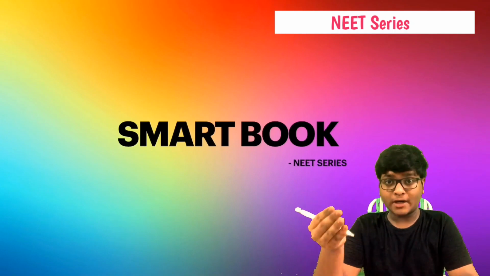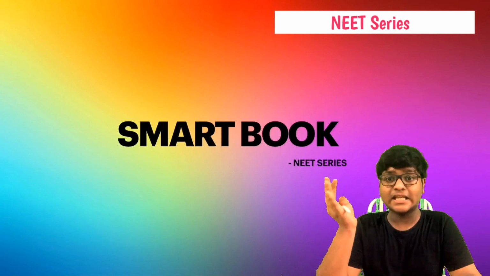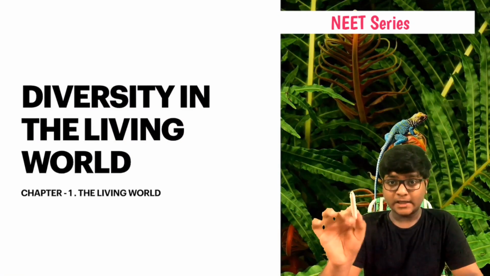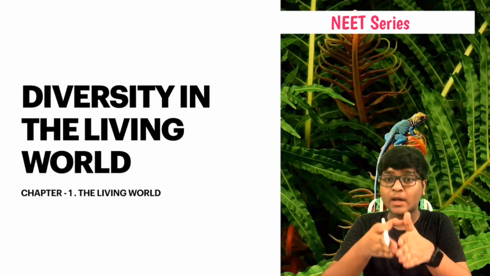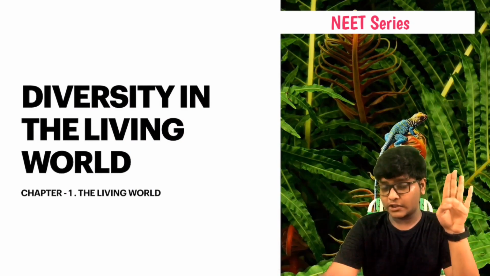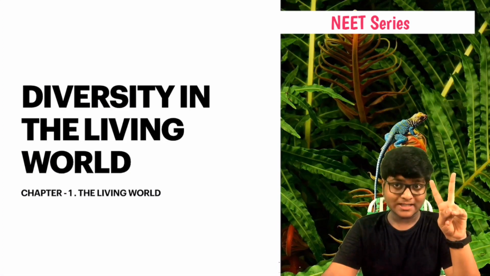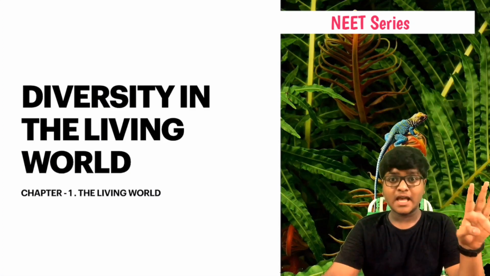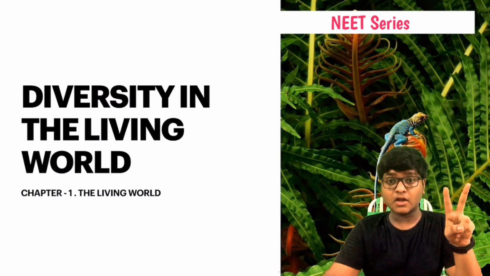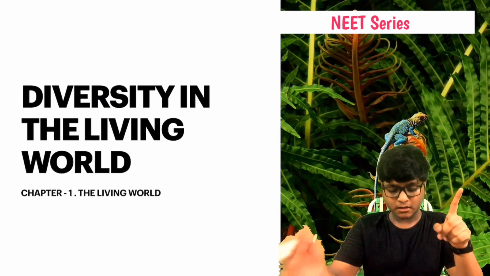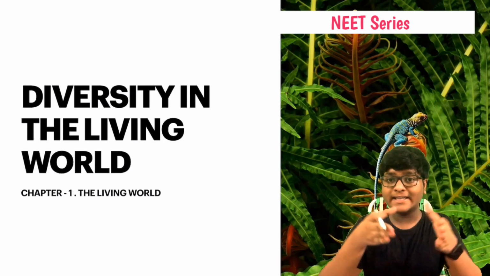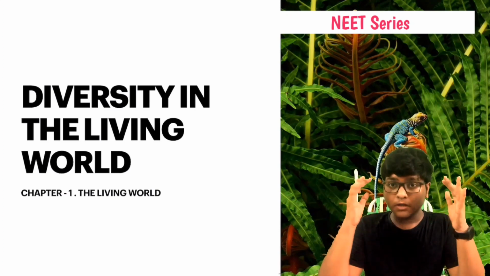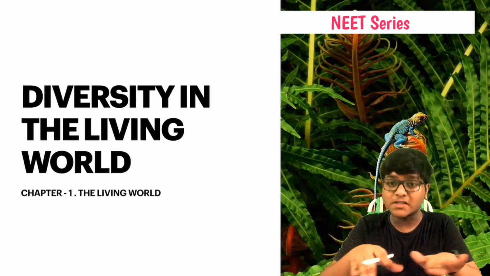So we have started biology today, which includes the diversity in the living world. In this video we'll be covering the living world. This unit, the diversity in the living world, consists of 4 chapters: the living world, biological classification, plant kingdom, and the animal kingdom. And these are the 4 important chapters. In the plant kingdom and the animal kingdom, there is a lot to remember. So this living world chapter, I'll be dividing into 5 different lectures in order to memorize each and everything in a conceptual manner.